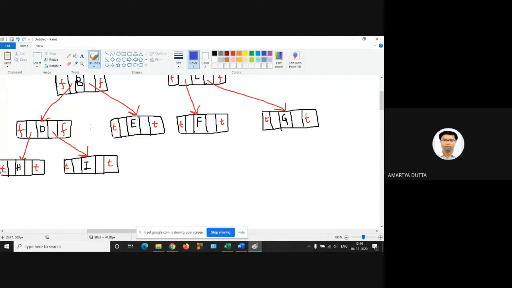Okay. Now, from H, its right child should follow to I. Its left child should follow to this link.